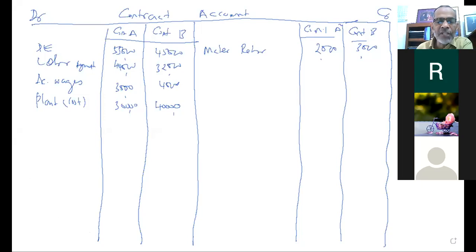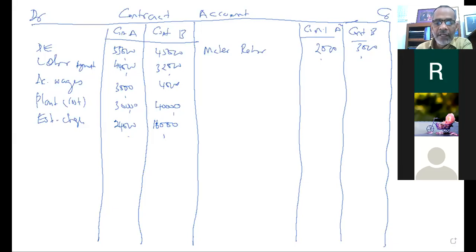Next one, establishment charges. That is also an expenditure. How much? 24,000 and 16,000. Next one, 24 and 16, I have completed.